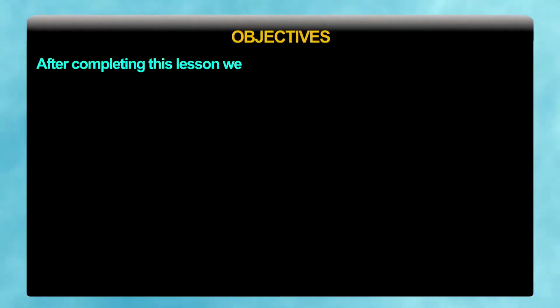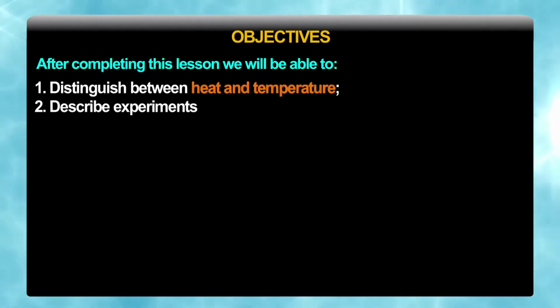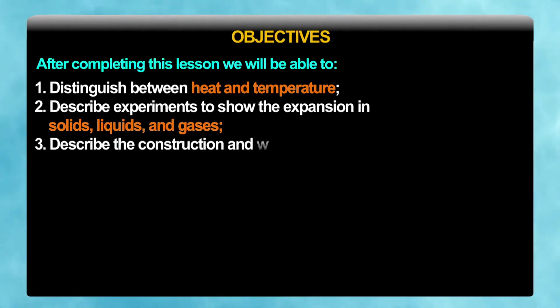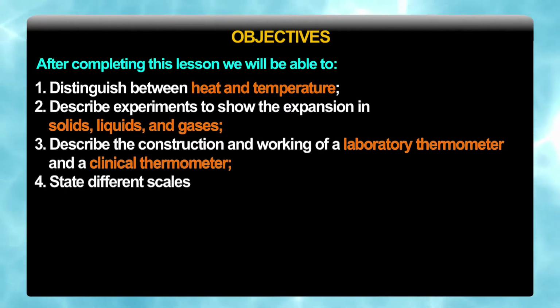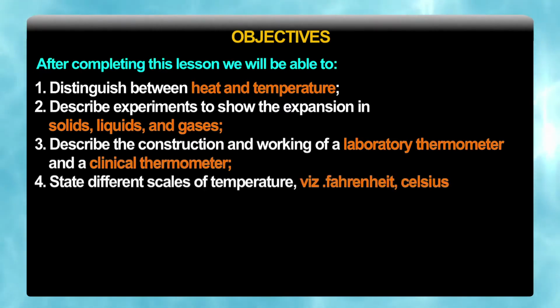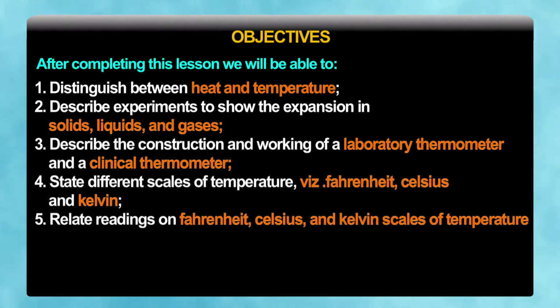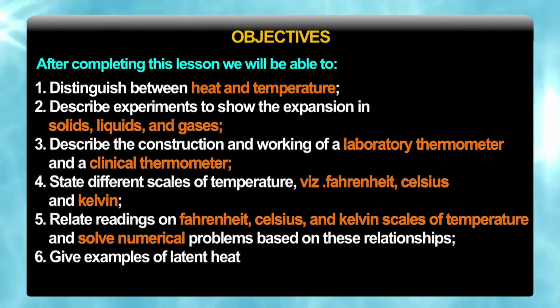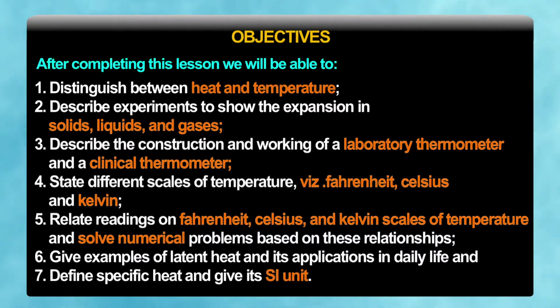After completing this lesson, we will be able to distinguish between heat and temperature, describe experiments to show expansion in solids, liquids and gases, describe the construction and working of the laboratory thermometer and clinical thermometer, state different scales of temperature like the Fahrenheit scale, Celsius scale and Kelvin scale, relate readings on the Fahrenheit, Celsius and Kelvin scales and solve numerical problems based on their relationship, give examples of latent heat and its application in our daily life, and define specific heat and give its SI units.